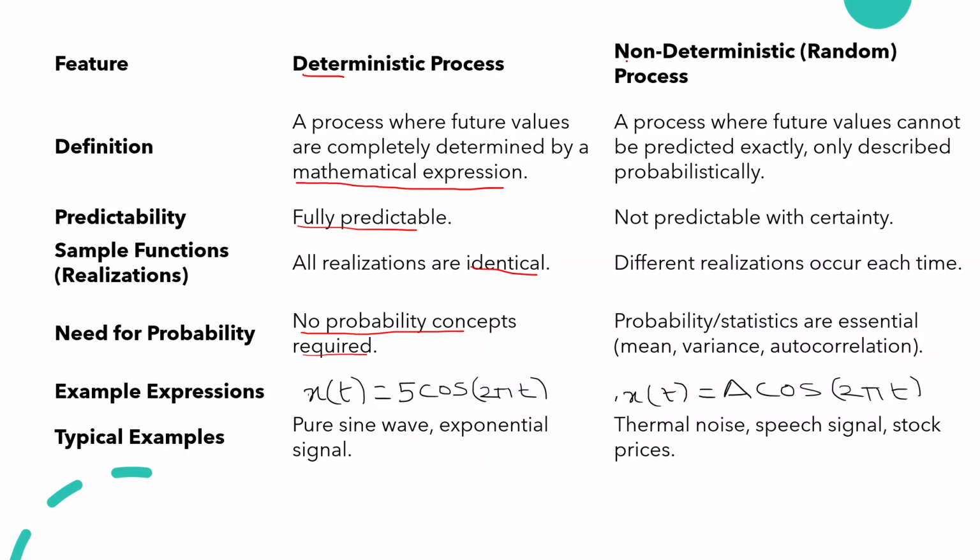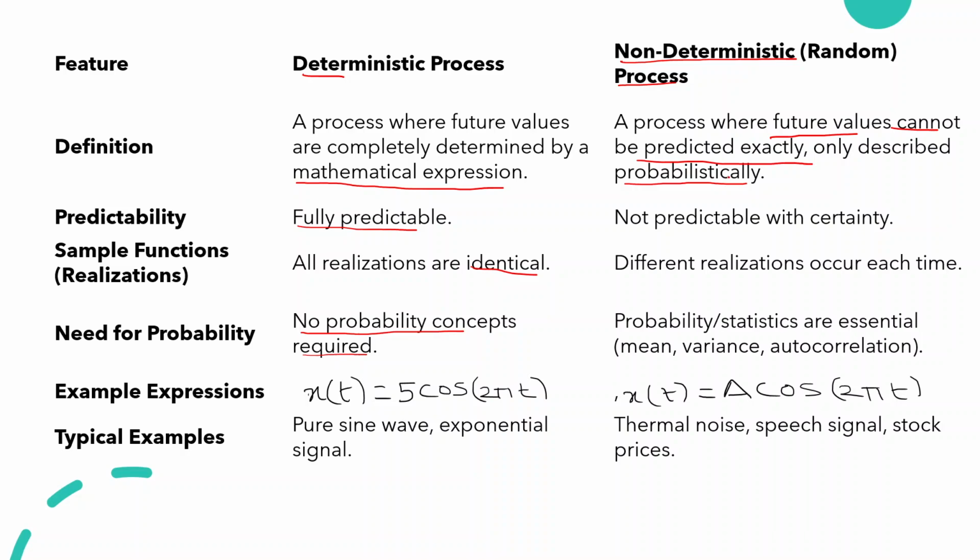Coming to the non-deterministic process, the future values cannot be predicted exactly. We can only tell in a probabilistic way. In terms of probabilistic values we can tell, but exact values we cannot tell in a non-deterministic process.